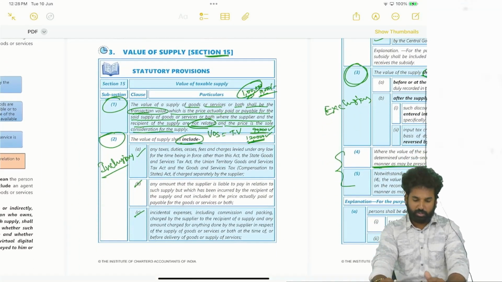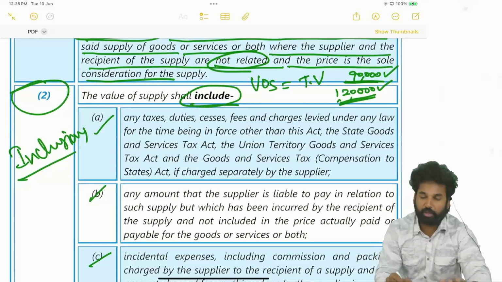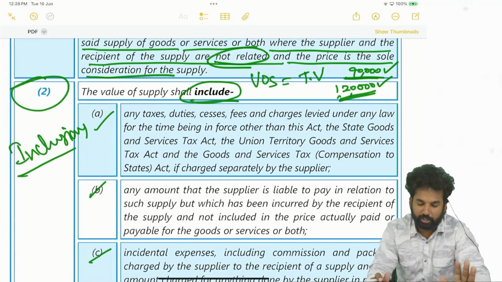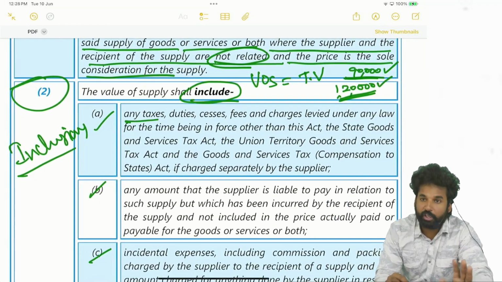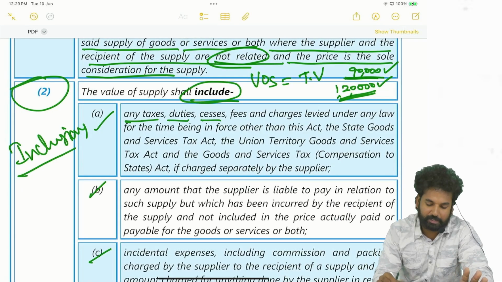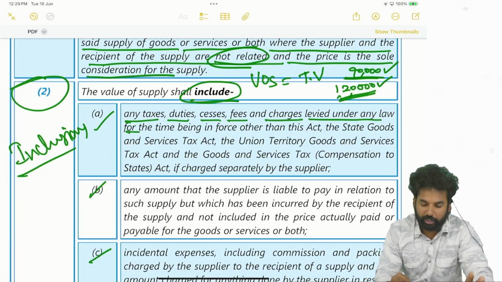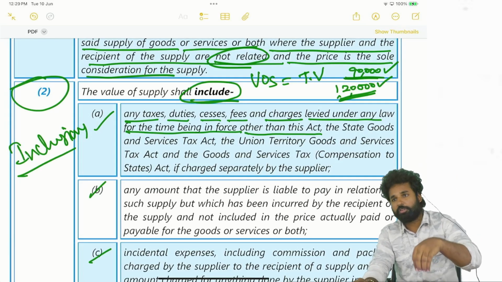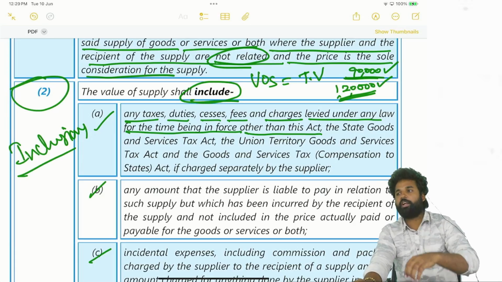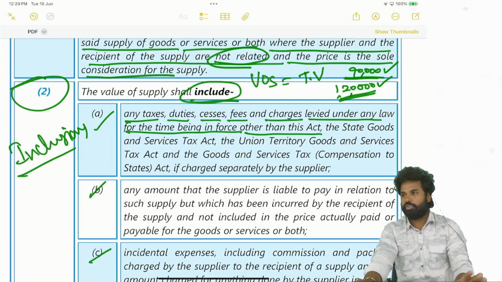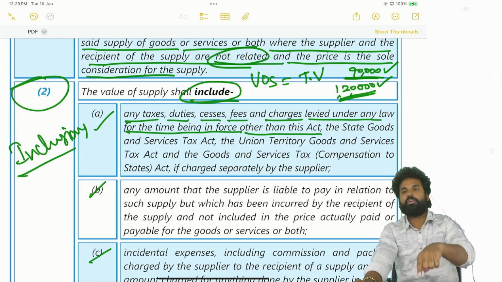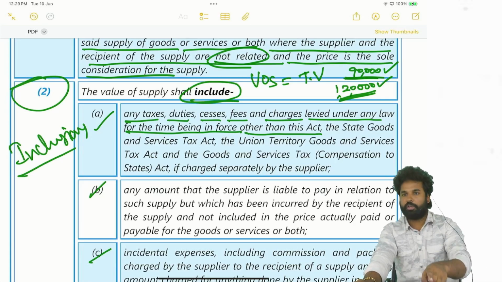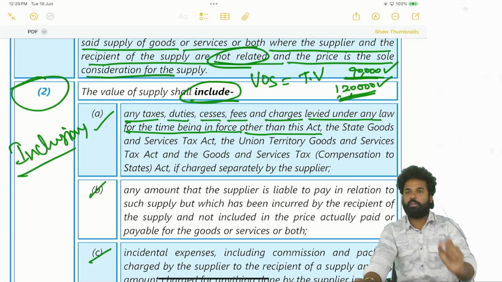Okay, so the first clause will start. The value of the supply shall include any taxes, duties, cess, fees, charges levied under any law for the time being in force other than this Act. Other than this Act means taxes levied under any law other than this Act, excluding GST. Any other tax levied on such goods or product has to be included in the value.